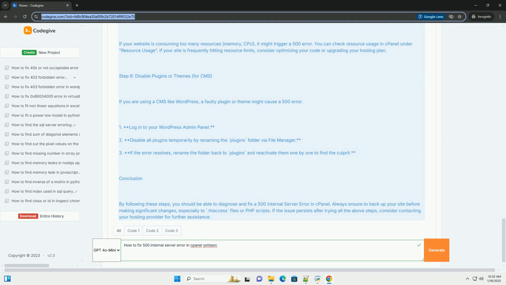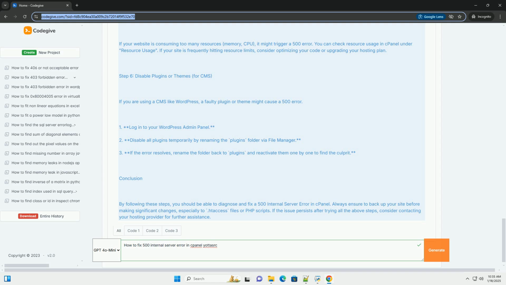Step 6. Disable plugins or themes, for CMS. If you are using a CMS like WordPress, a faulty plugin or theme might cause a 500 error. 1. Log into your WordPress admin panel. 2. Disable all plugins temporarily by renaming the plugins folder via File Manager. 3. If the error resolves, rename the folder back to plugins and reactivate them one by one to find the culprit.